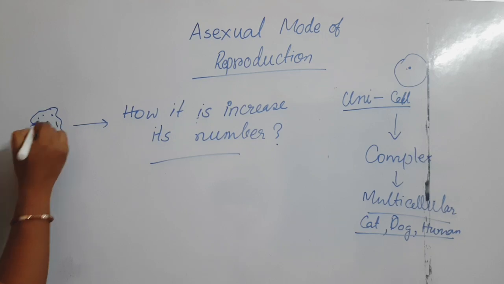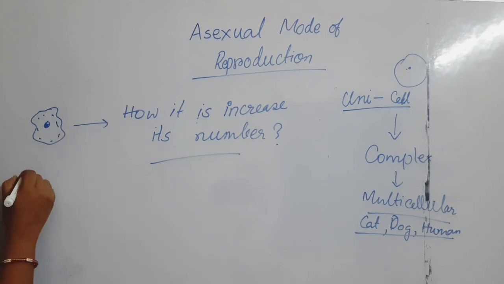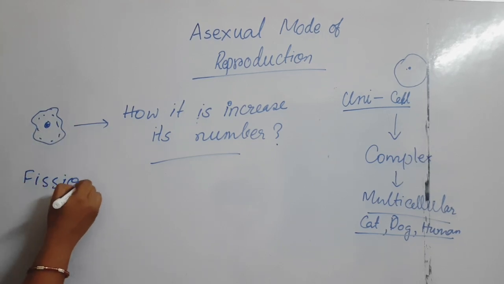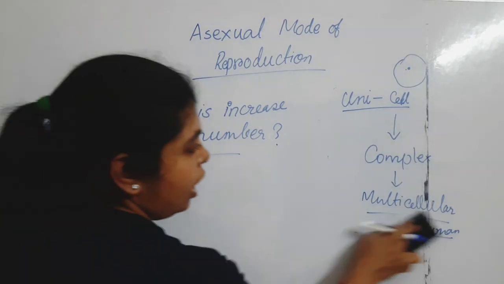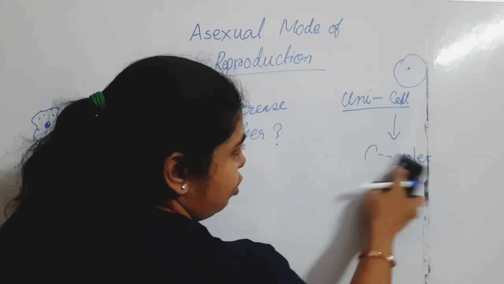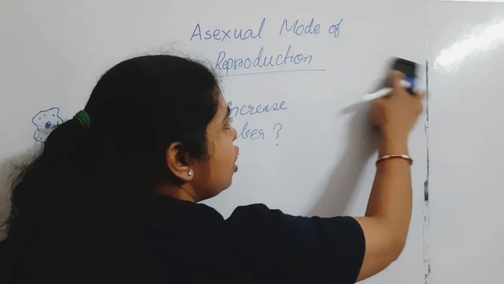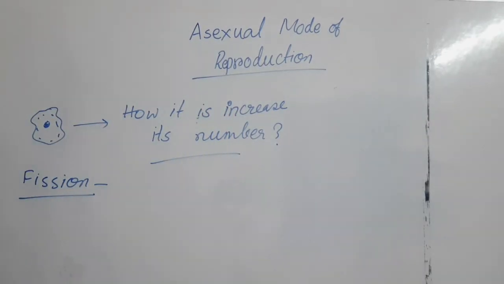The first thing is fission. Fission is a process through which mostly unicellular organisms divide.